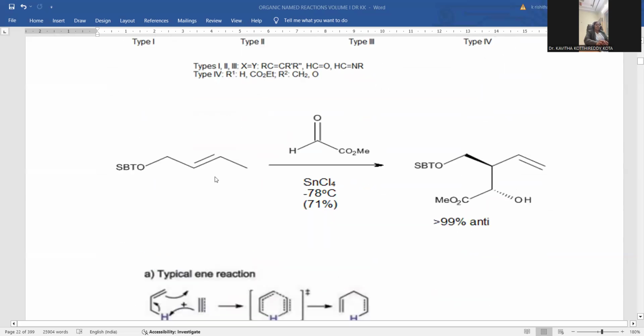Let me go with another new example. You can notice here is the double bond, and here is the double bond OH. So with respect to this one, here the hydrogen. And if this is the case, here is the olefinic double bond, here is the compound with aldehyde functionality, and that is able to connect with this newly attached compound. Wherever the ketonic functional group is there, that is converted into a hydroxyl one. Wherever the ester group is there, that remains as such. Here is the linkage taking place between these two, and this double bond is moving to another carbon atom.